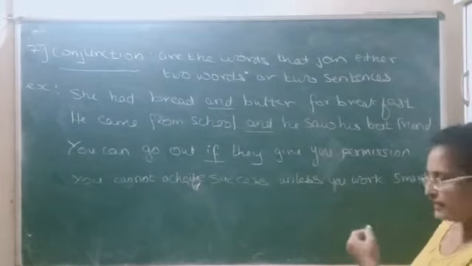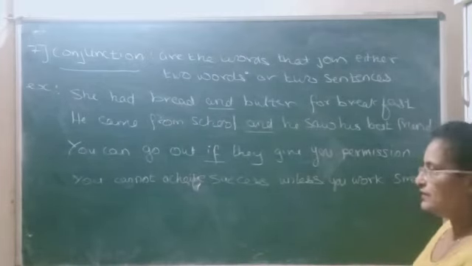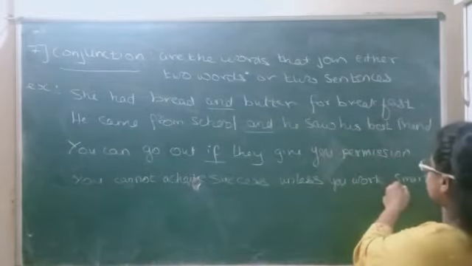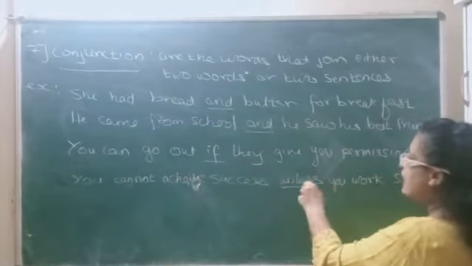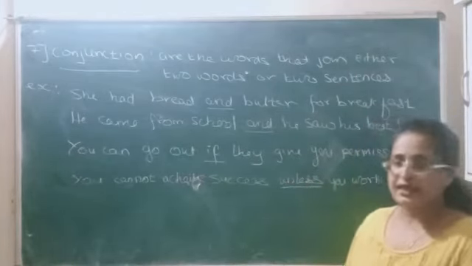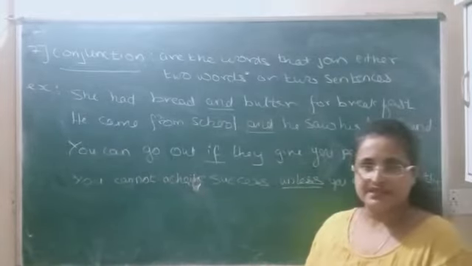Read again and understand the two sentences and which word is used to join them. You cannot achieve success, one sentence. You work smartly, and how is it joined? Unless. So this is a conjunction. Now, conjunction will be dealt with separately, but just in short, I'll tell you there are two types of conjunction.